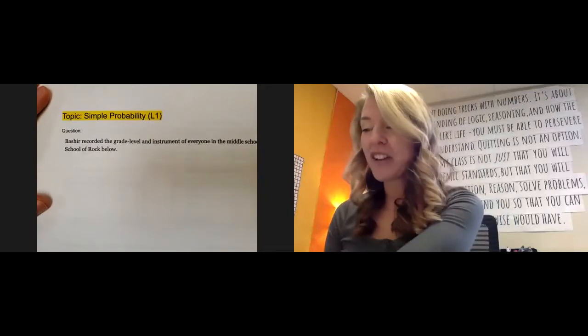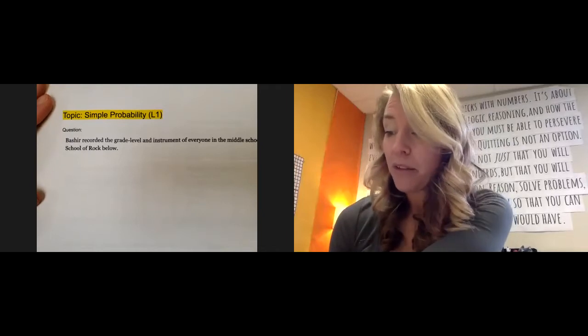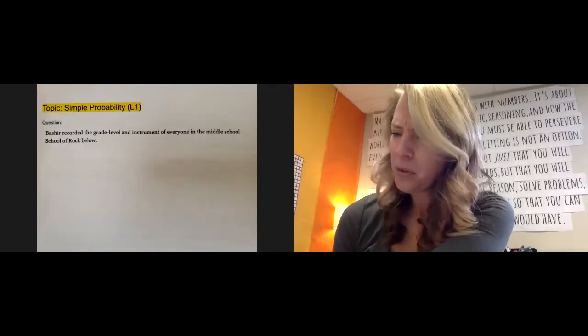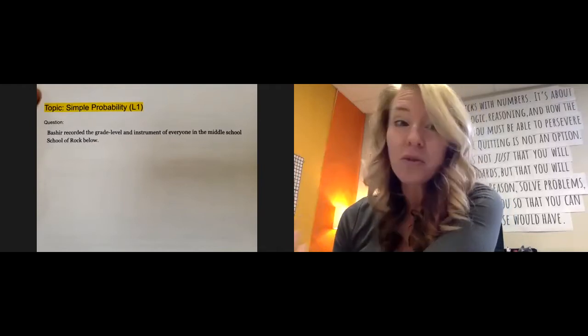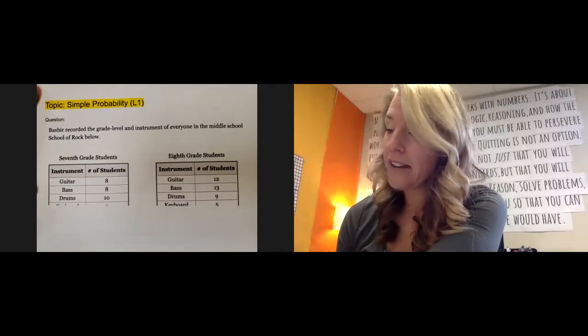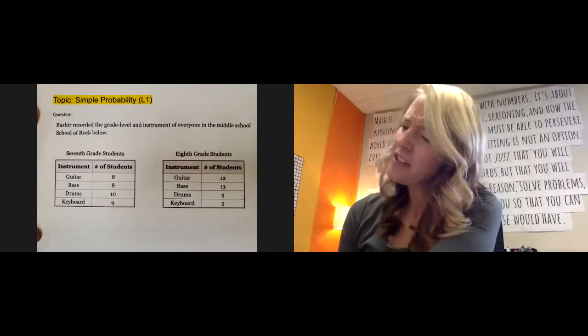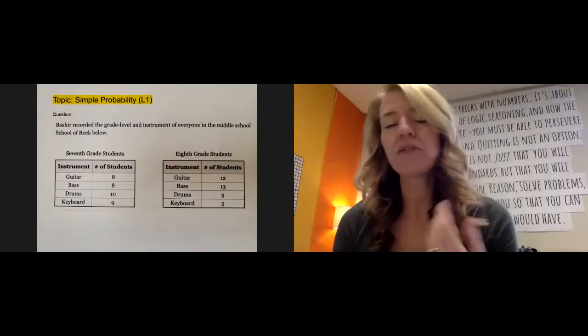Bashir recorded the grade level and instrument of everyone in the Middle School of Rock below. Middle School of Rock. Okay. That's cool. That's not our school, but you know, whatevs. We're still cool too, guys. All right, 7th grade and 8th grade. So he's like, oh yeah, here's the instruments, here's the students for 7th and 8th grade.